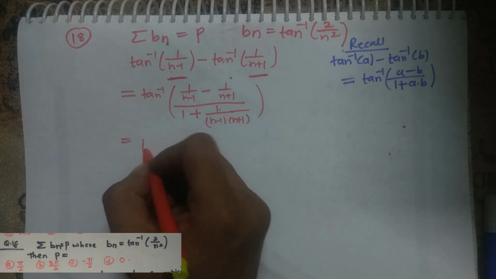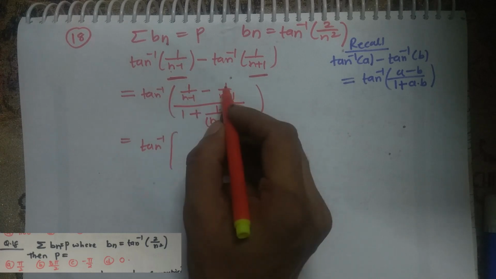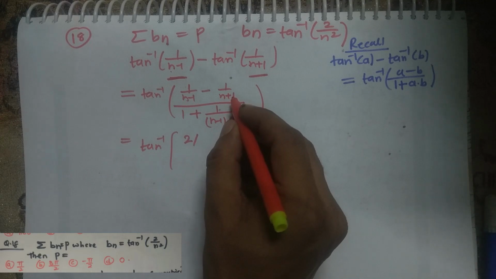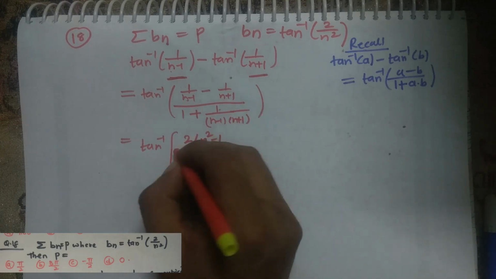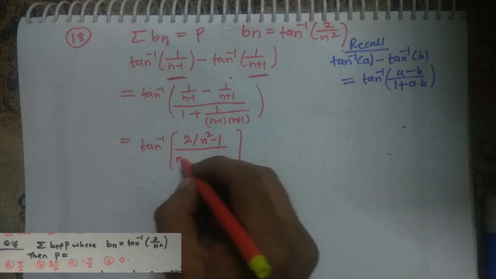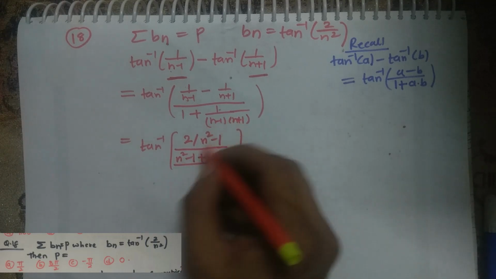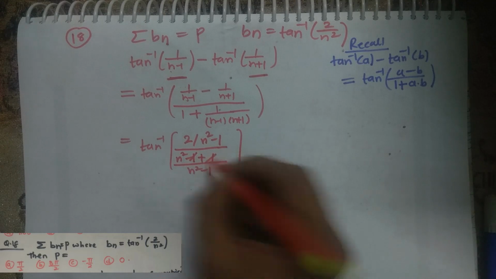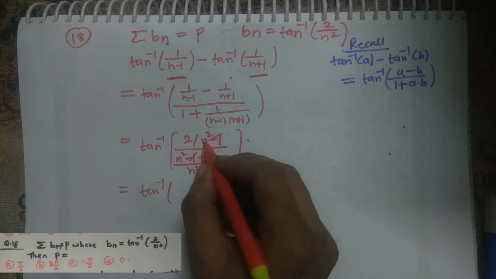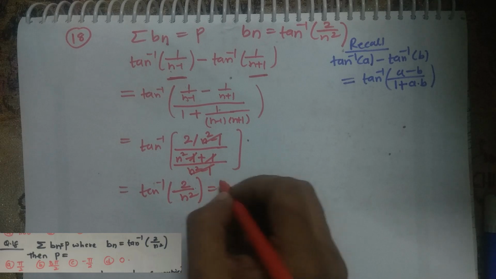If I solve further, I will get, you just cross multiply this, n plus 1 and n minus 1. N will cancel, and I will be left with 2 by (n minus 1) into (n plus 1), which means n square minus 1. Similarly, if I solve the denominator, if I cross multiply, I will get (n minus 1)(n plus 1), which means n square minus 1, plus 1, divided by this n square minus 1. Again, minus plus get cancelled. So I will be left with tan inverse of this n square minus 1, n square minus 1 will cancel. So 2 by n square, and this is nothing but our Bn.